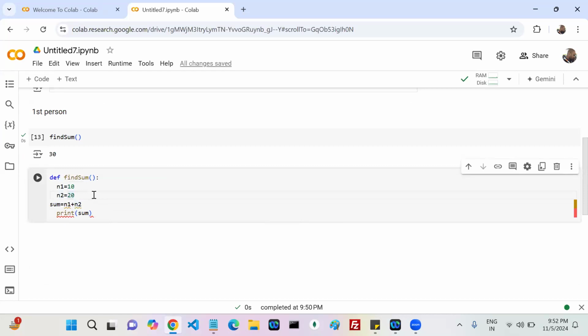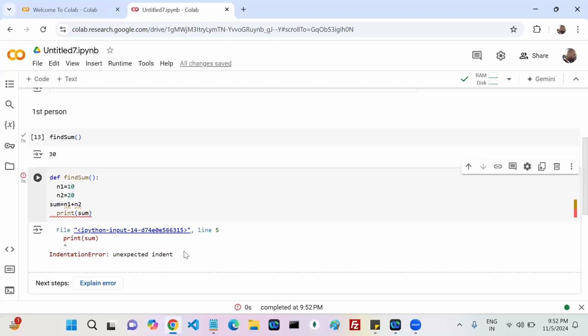Syntax error or any other error? Indentation error. You get an unexpected indent error, where? In the print. Okay, now I'm going to remove this print.